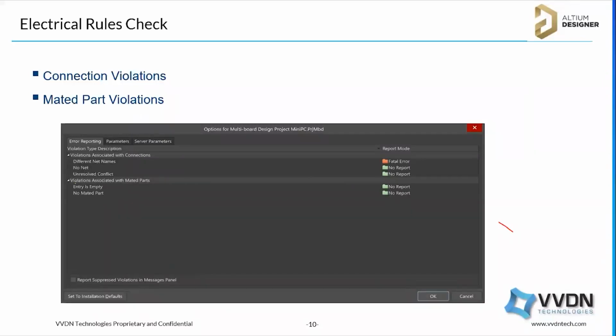Suppose there is a conflict, meaning an error, it should throw an error. Also if there is no net name on a connector pin, or a conflict like swapping different nets, or the entry is empty. Entry is empty means there is no connector there, or the net names are not there. No mated bar, these are all for the cable and other harness options. Okay, so we can verify the connections.